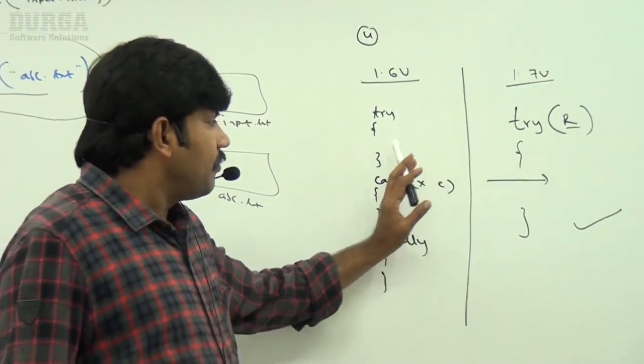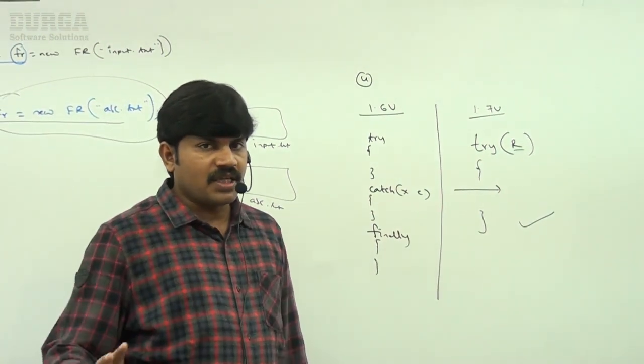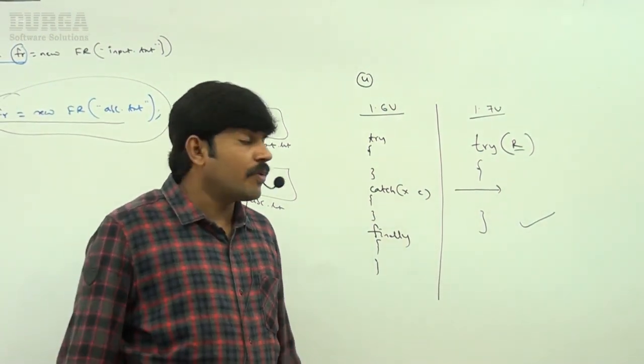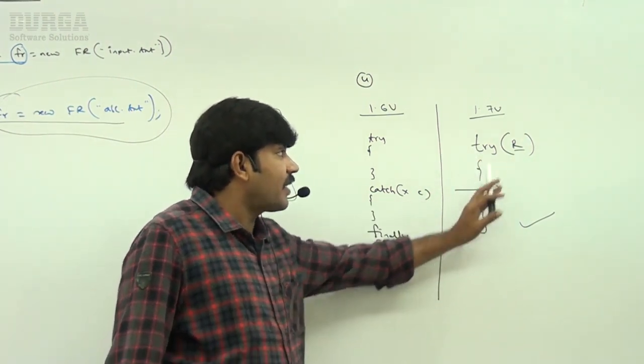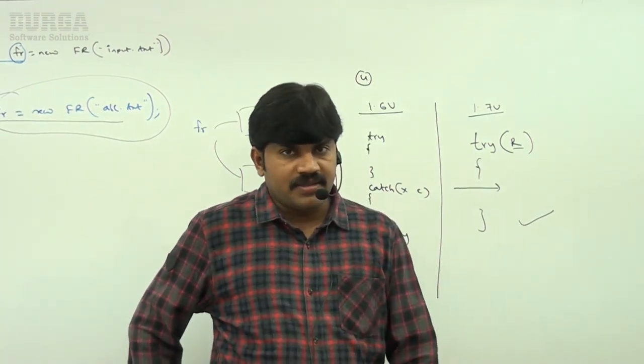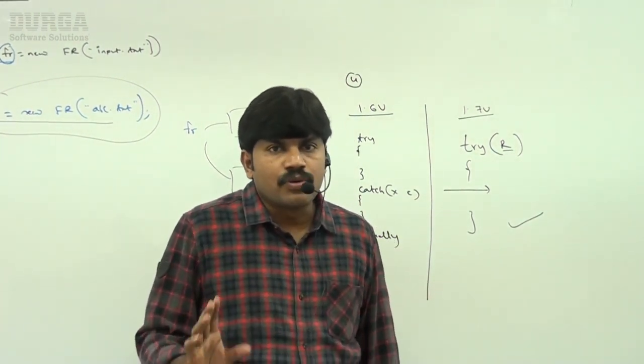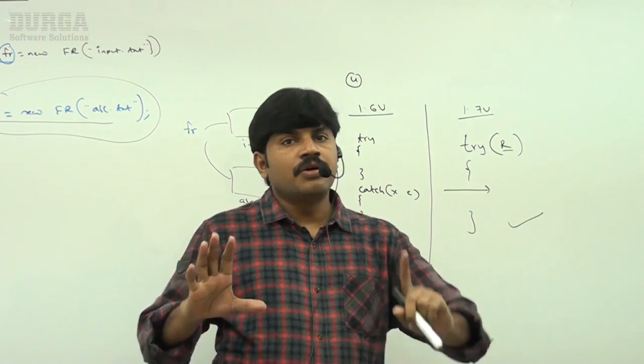Try must be followed by either catch or finally until 1.6 version. Without catch or finally, try is not allowed. But from 1.7 version onwards, only try with resource is enough, without catch or finally blocks. That's all. These are various important conclusions about try with resources.